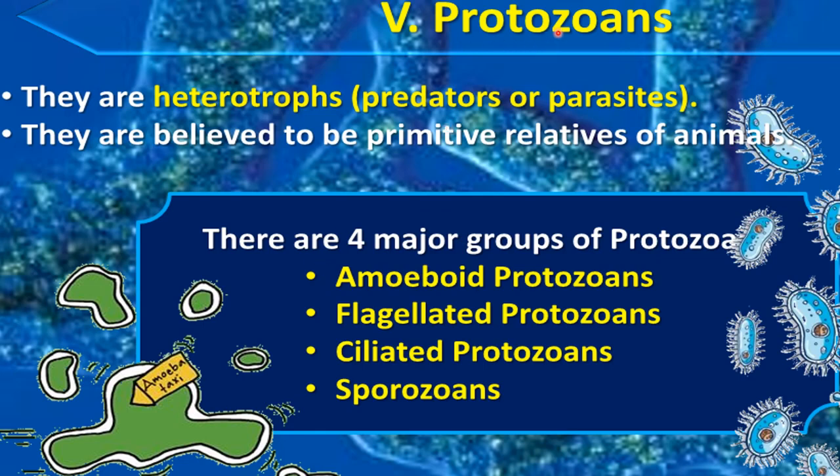Now these protozoans are divided into 4 major groups, and these are amoeboid protozoans, as you know about the amoeba here. Okay, this is amoeba like structure. Then second group is flagellated protozoans, okay, in which flagella will be present. Next is ciliated protozoan, one is shown here. Then sporozoans. So these 4 are major groups of the protozoa.